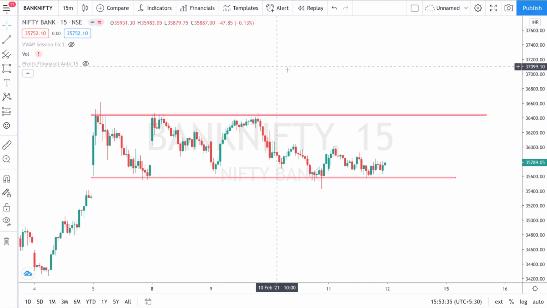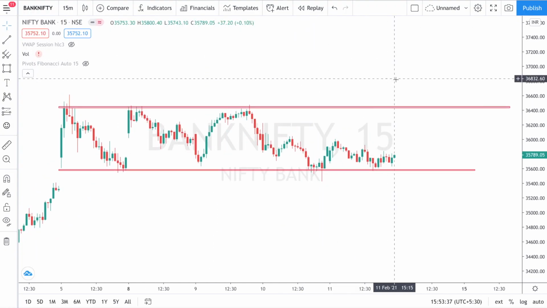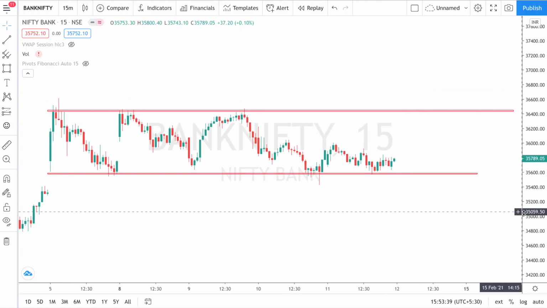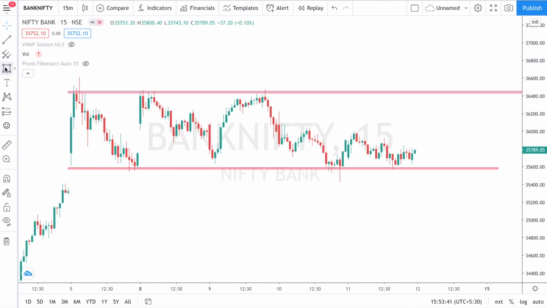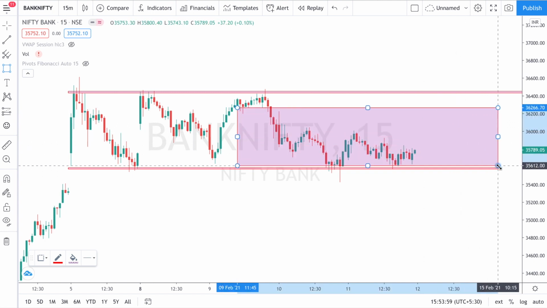Before that, let's talk about Bank Nifty, about our view. As we saw earlier, what was my view? My view was clearly a range bound market. I said the market can be trending, but I don't see much possibility of a trending market. The more probability is of a sideways market. That was our previous analysis, and you saw that the market was completely sideways.